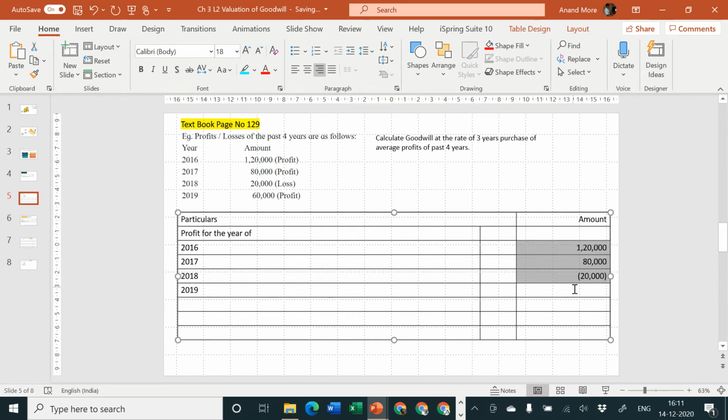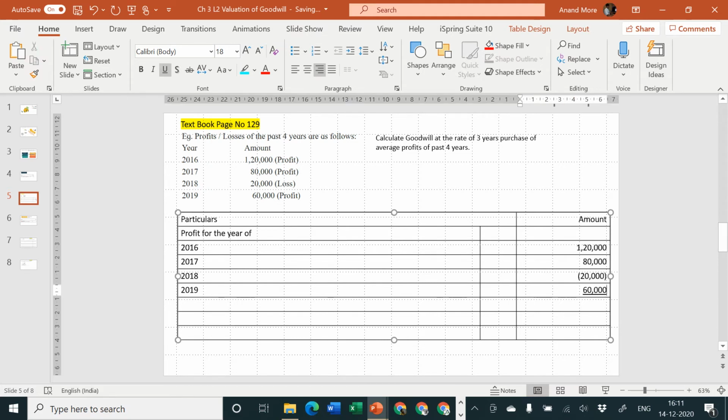And then 2019 there is a 67 rupees profit. So total profit: 1,20,000 plus 80. Apply your mind, calculate the things very quickly. 1,20,000 plus 80, that goes to 2 lakh, minus 20, that goes to 1,80,000, plus 60, that goes to 2,40,000. So it will be 2,40,000 total profit.